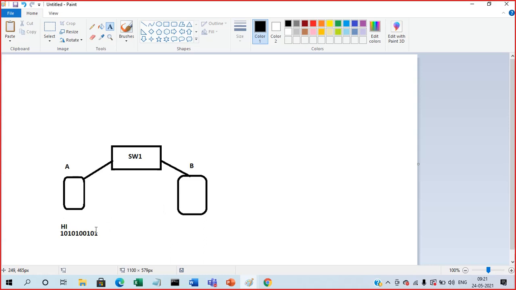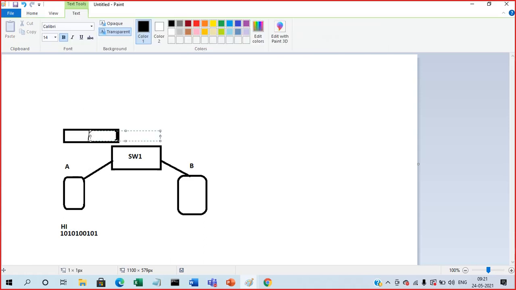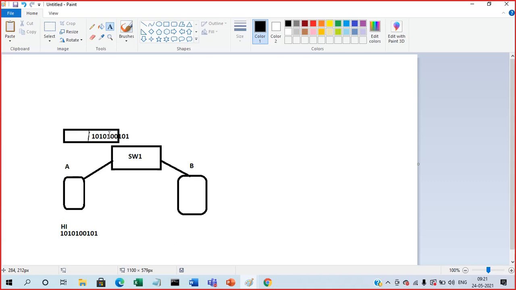Now what is required? It should be sent via some box. This is a box where we are sending the data. Whatever data I have, I copy and put it here. Let us consider this is the data, 101 01 00 101. This is the data I put in the box, in payload form.